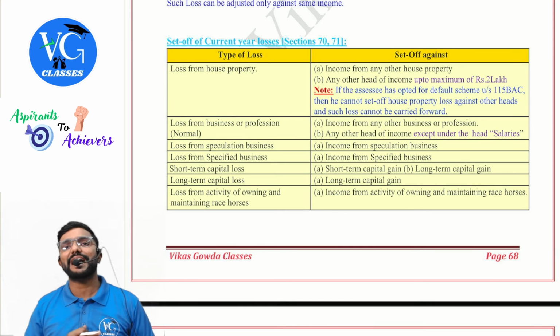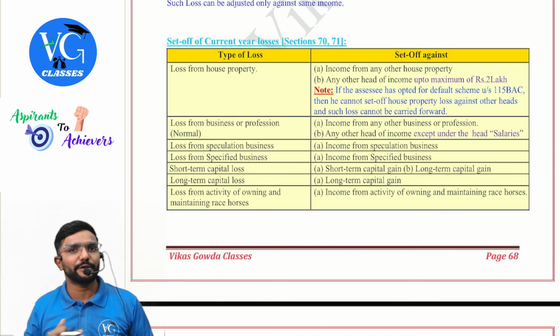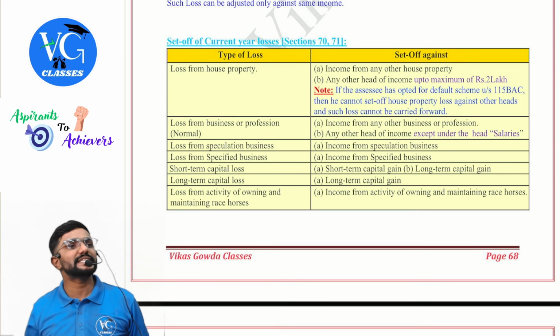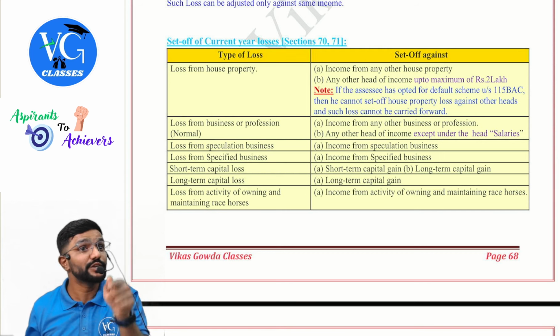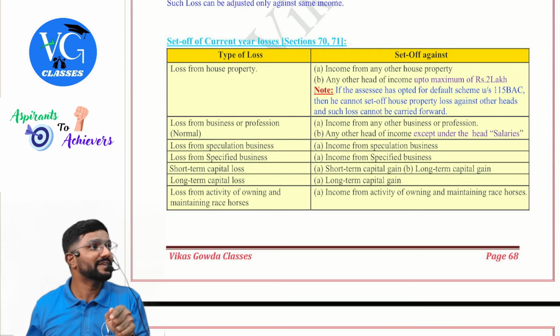So if by chance he has any loss from let out property or deemed to be let out property, can he set off against other heads? No. Maximum, he can set off only within the same head, and that too in that year only. He cannot even carry forward.